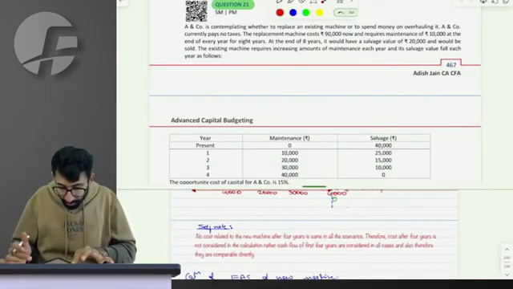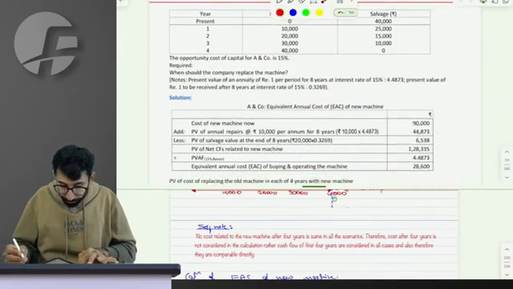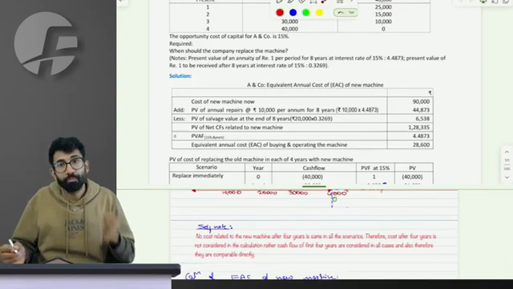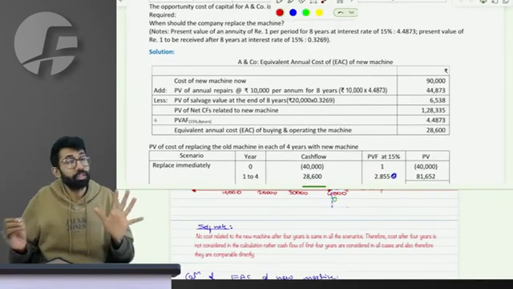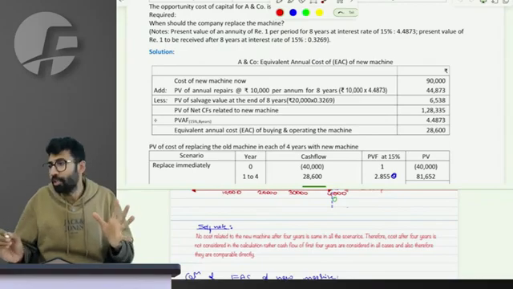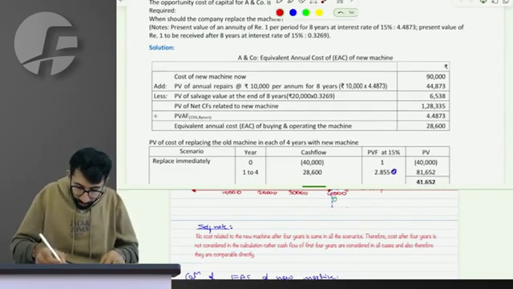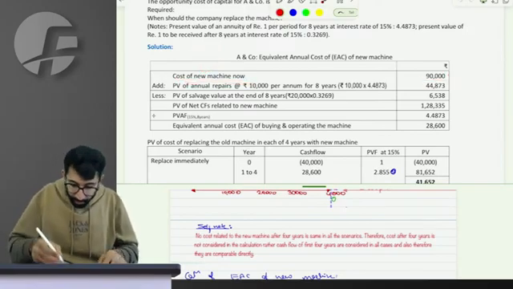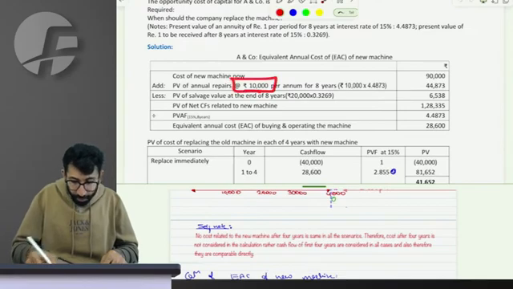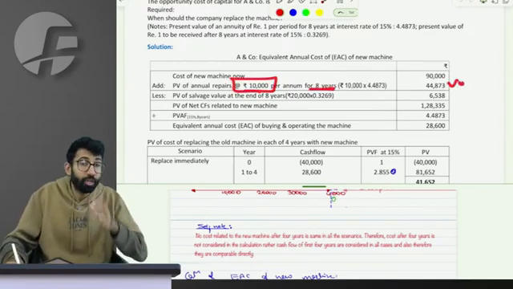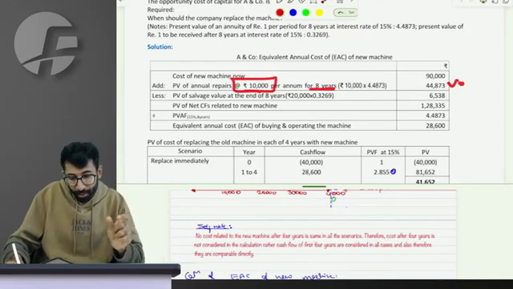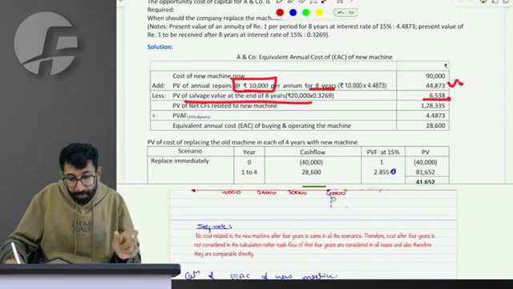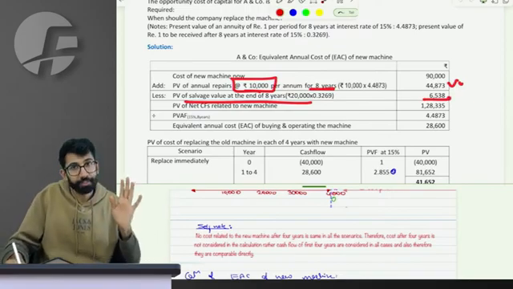Sorry, the question says when should we replace the machine? So I'm explaining the solution and the question in a mixed combination, we are not doing it cut to cut. The cost of the new machine that I spend now is 90, right? The annual repair of that machine is 10,000 for 8 years, so the present value of whatever future repairs I have to pay is this. The salvage of the new machine at the end of the 8th year is this, which means the life of the new machine is 8 years.